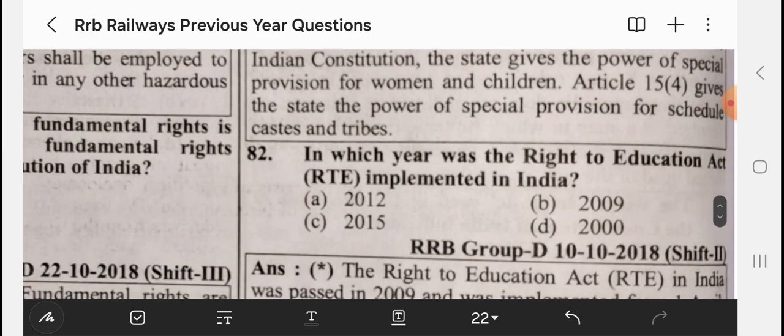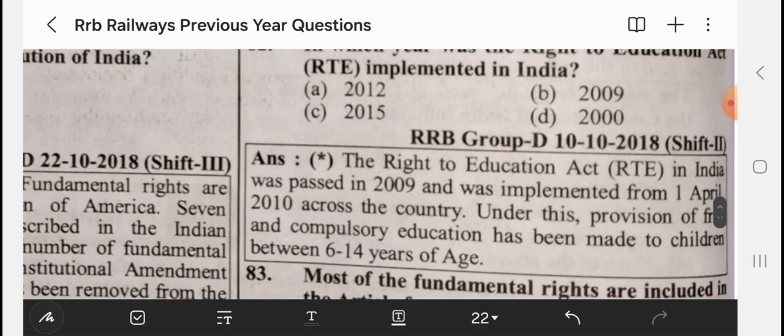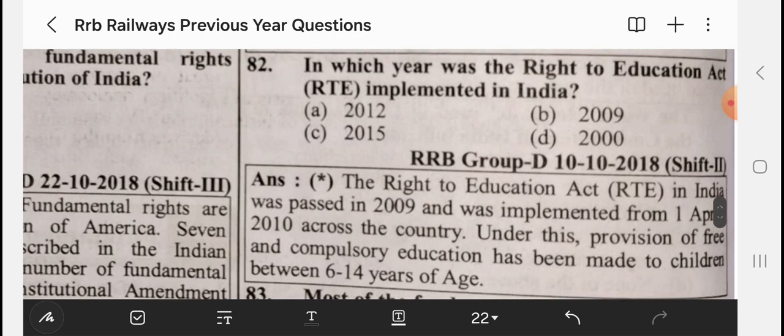In which year was the Right to Education Act, RTE, implemented in India? There are two things here. The Right to Education Act in India was passed in 2009, but it was implemented from April 1st, 2010.